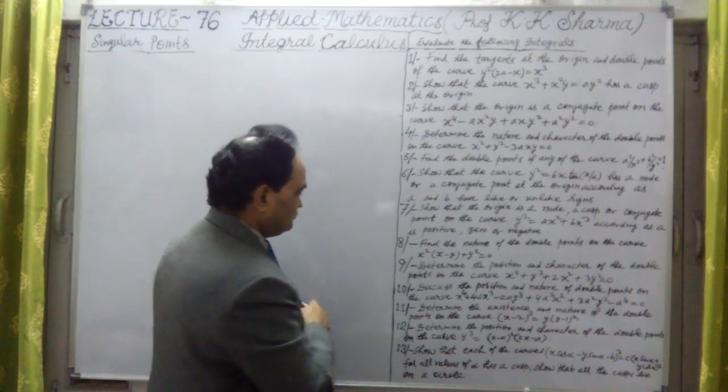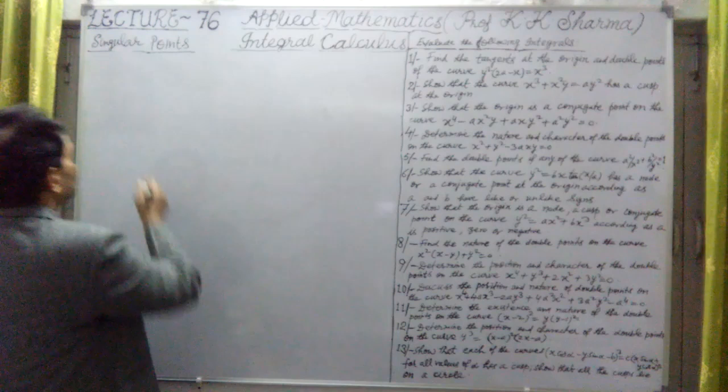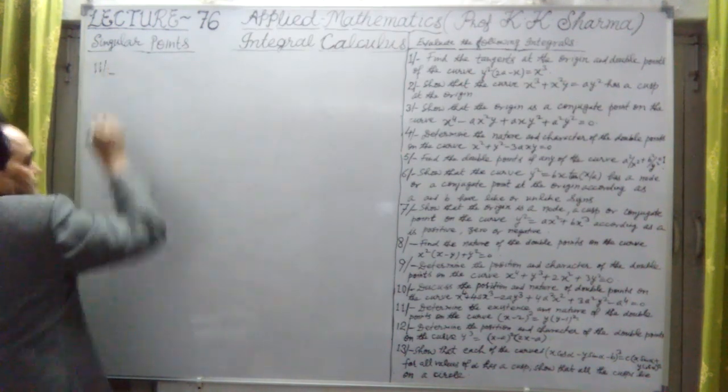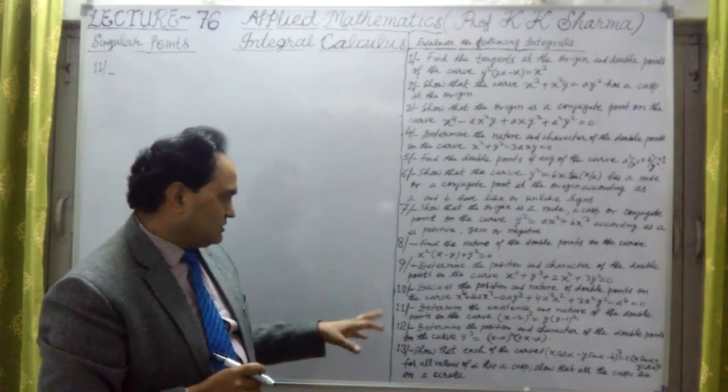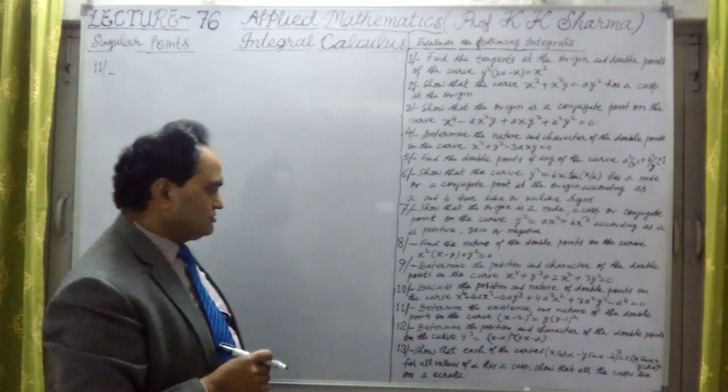Now let me take the next question, which is the 11th one. Again, determine the existence and the nature of the double points on the curve. This is also of the same type.